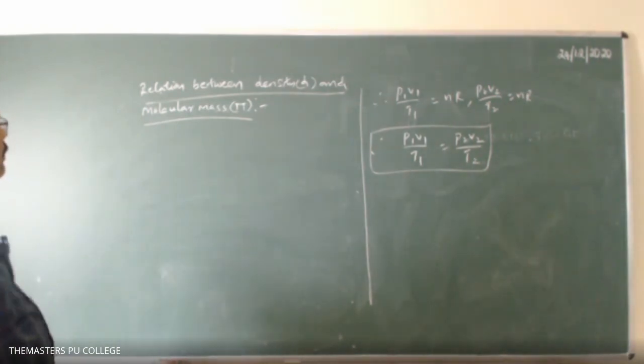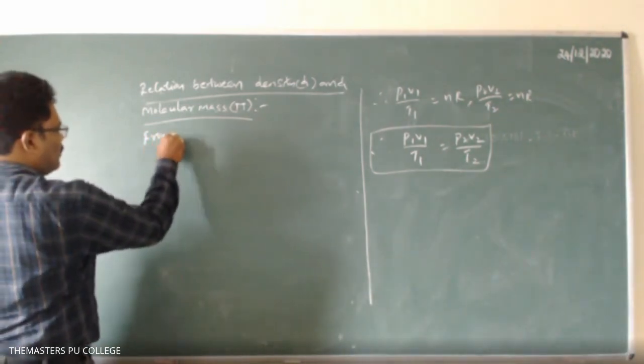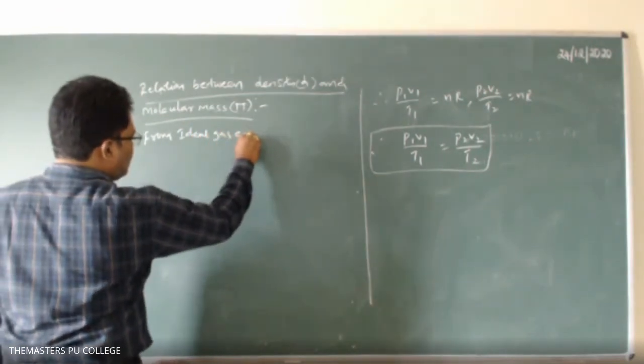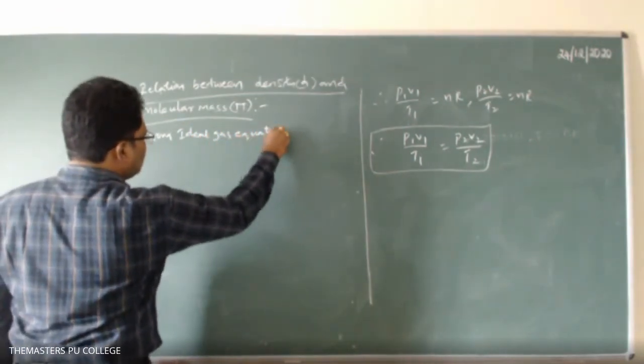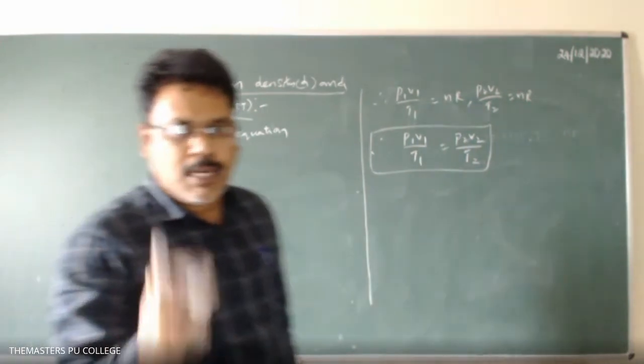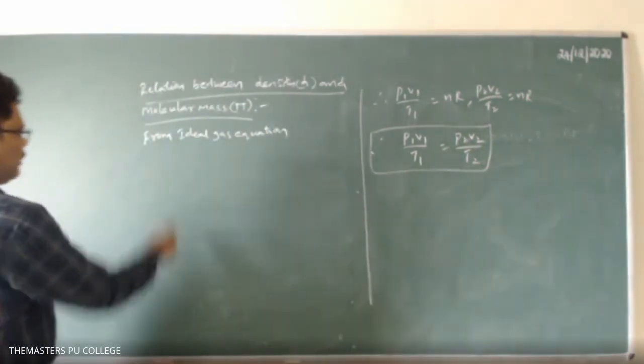Okay. So now from the ideal gas equation, what is the ideal gas equation? PV is equal to nRT.